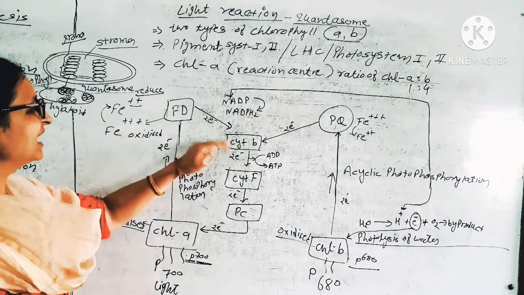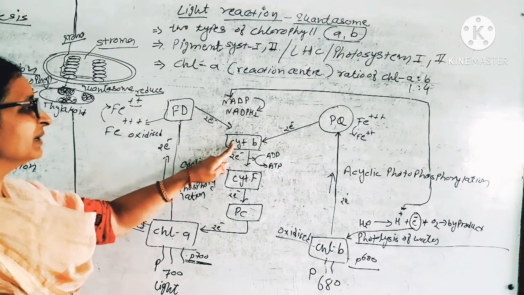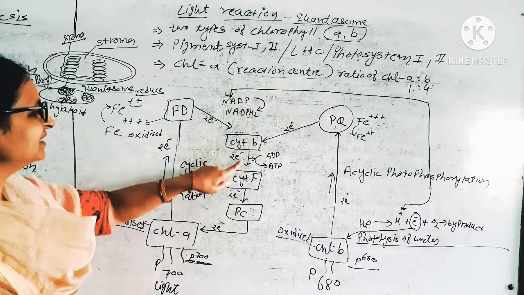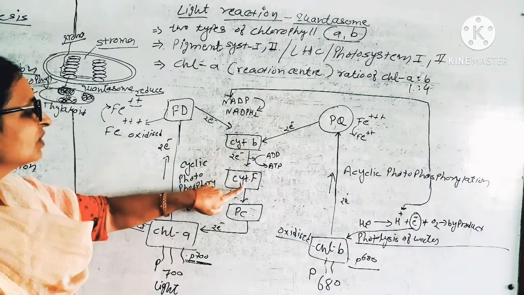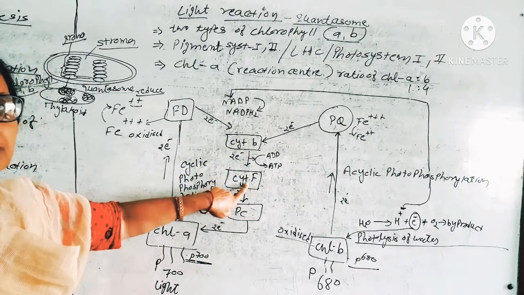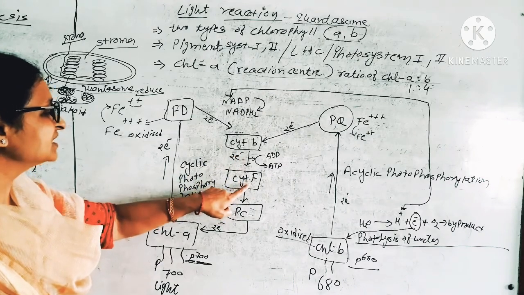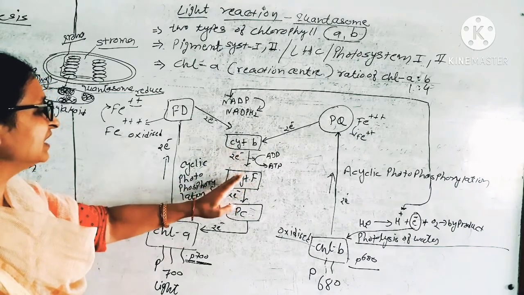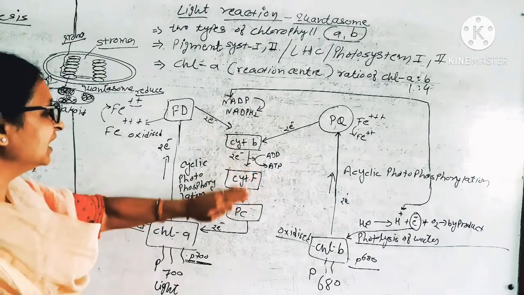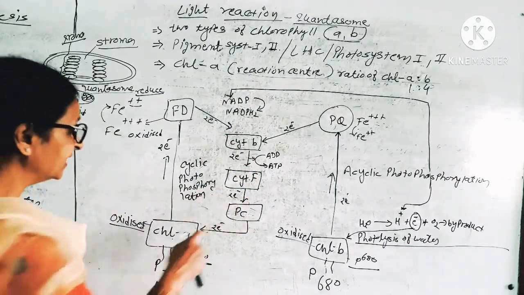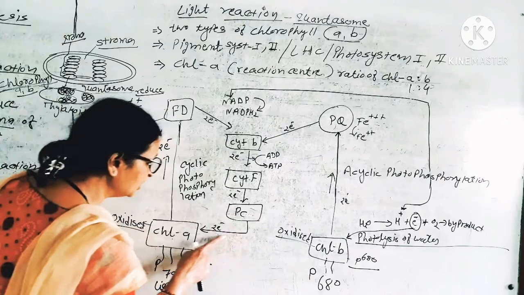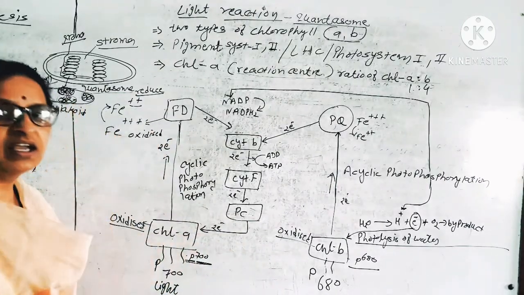So it is oxidized, it receives the electron, becomes reduced. Again this electron moves from cytochrome B to cytochrome F. Cytochrome F receives this electron, it is oxidized, and when it receives the electron, it becomes reduced. Again the electron moves to plastocyanin, and from plastocyanin the electron comes back to the mother chlorophyll.